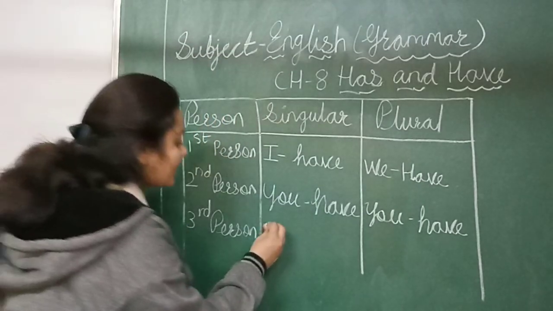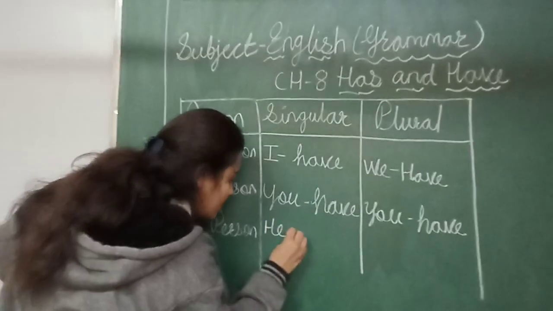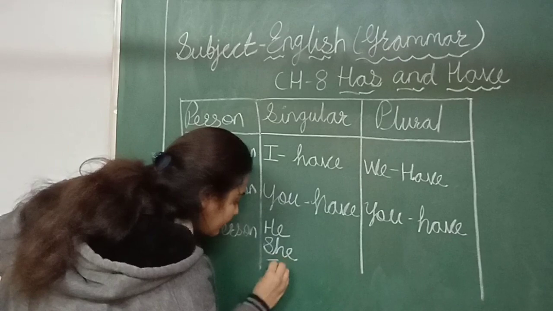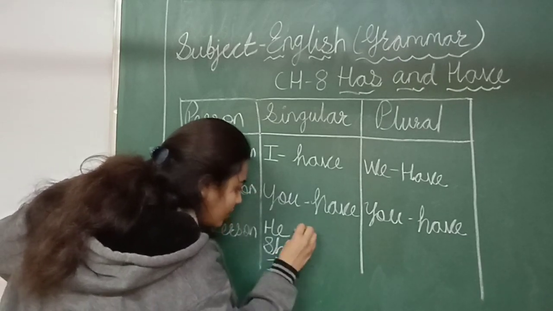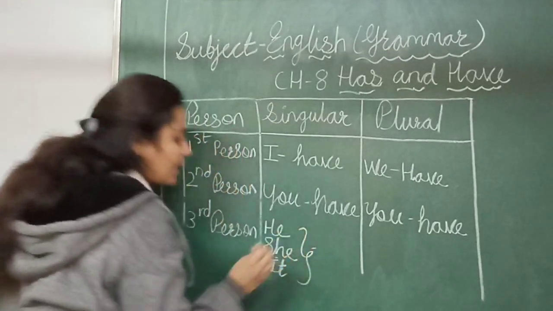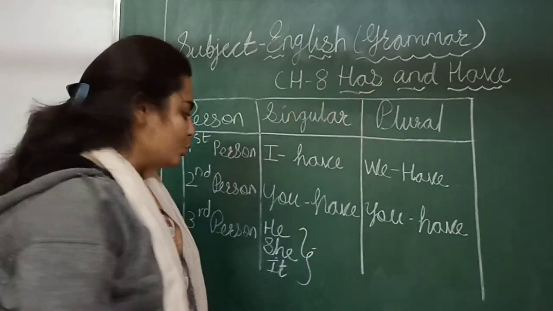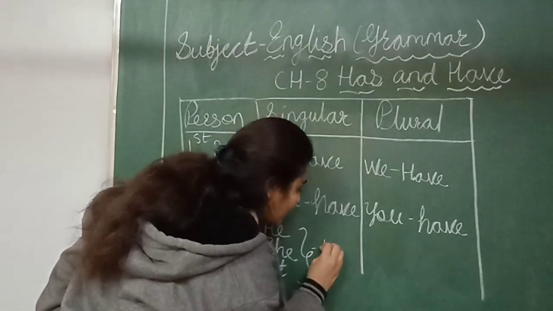So we write he, she, it. Okay. So इन तीनों के साथ what we use? Has. We use has. Okay.